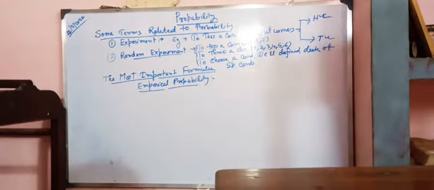What is empirical probability? Suppose we are performing an experiment and let n be the total number of trials.